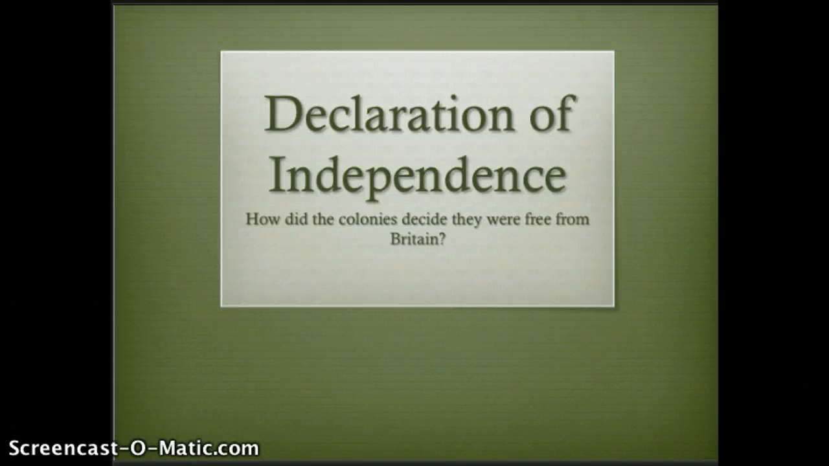Today we're going to explore the Declaration of Independence. And our guiding question is, how did the colonies decide that they were free from Britain?